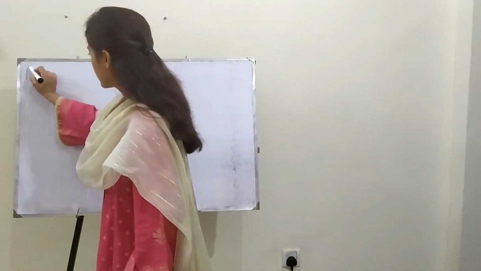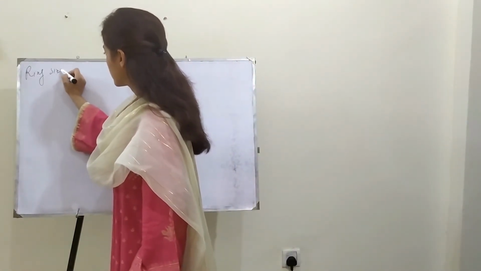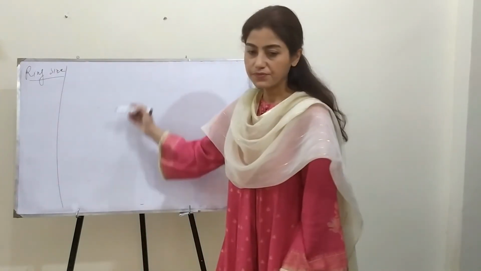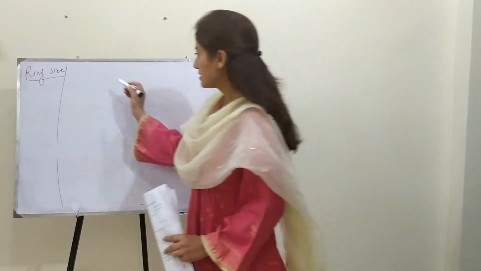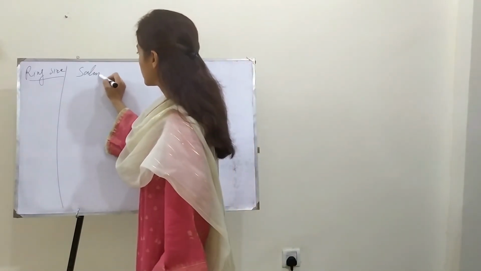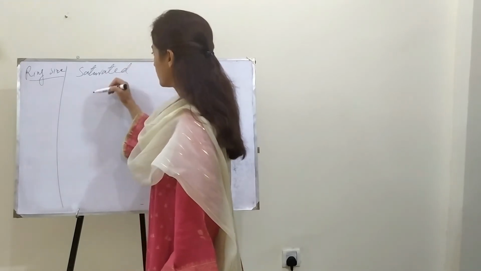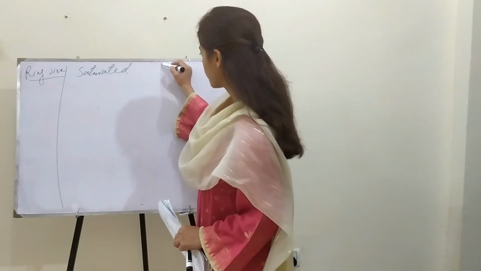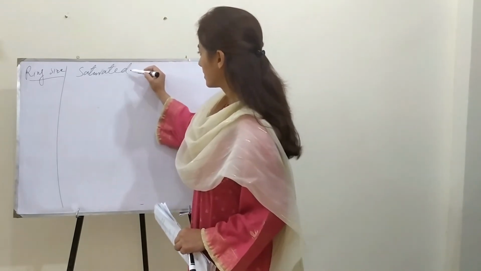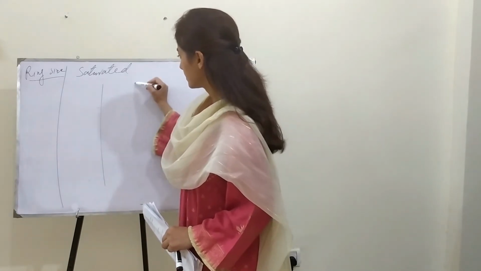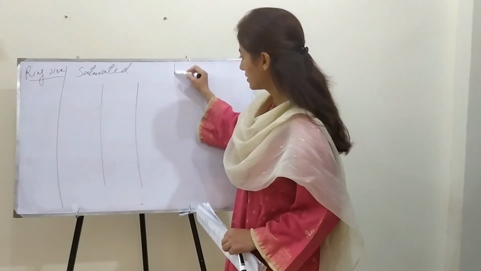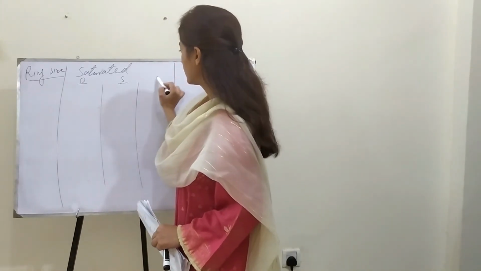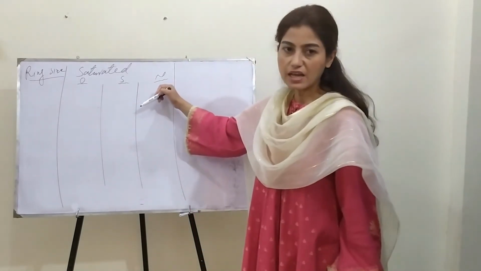Here we indicate the ring size, then here that shows the saturated system with either oxygen or sulfur, and here that is for nitrogen, based on oxygen, based on sulfur and saturated with nitrogen.